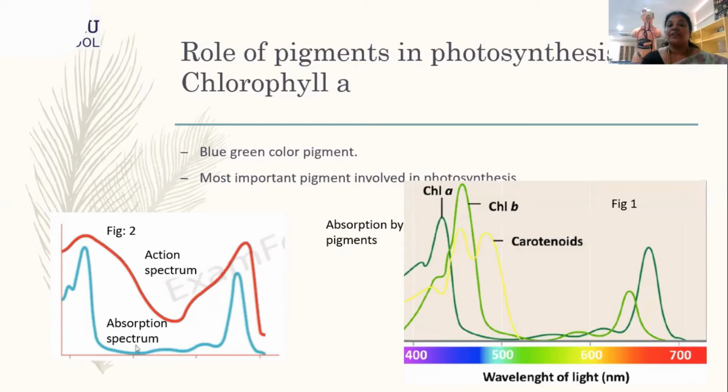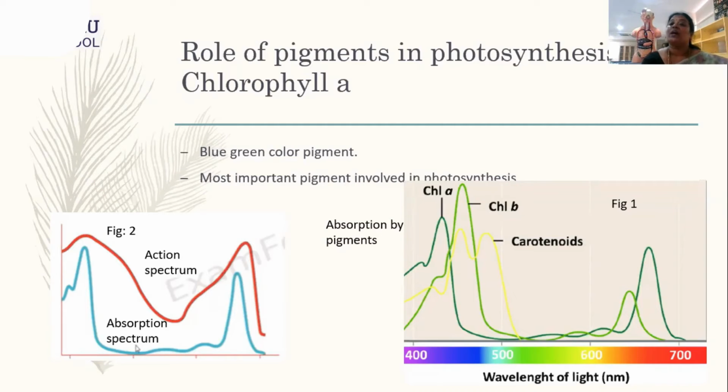You can see that the maximum amount of photosynthesis happened only where there are high peaks, whereas there was a dip in the photosynthesis in between, which indicates that a certain amount of photosynthesis also happened, but not as good as in the zones of chlorophyll A. So with these graphs, we can tell that chlorophyll A is the most significant pigment involved in photosynthesis.